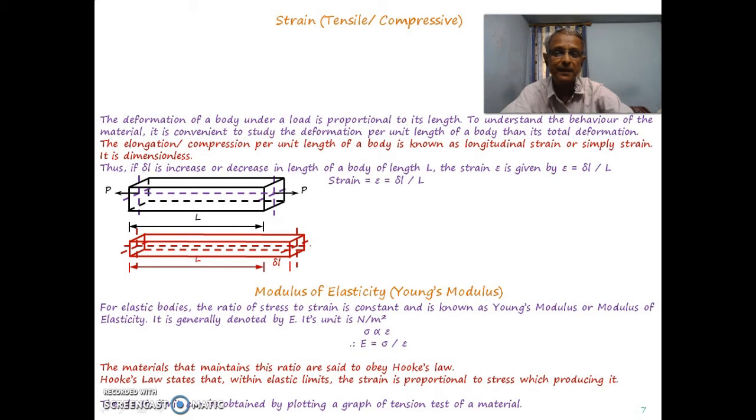It can be obtained by plotting a graph of a tension test of a particular material. Again we will discuss afterwards for different types of materials how that elastic limit is and how that graph changes from material to material.